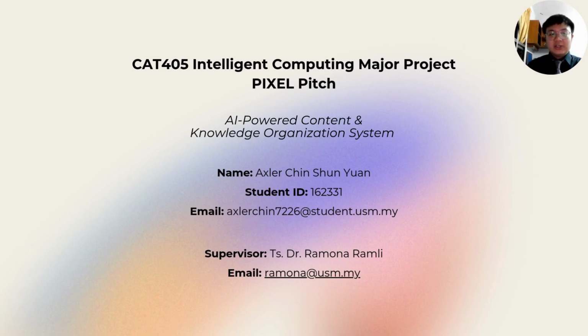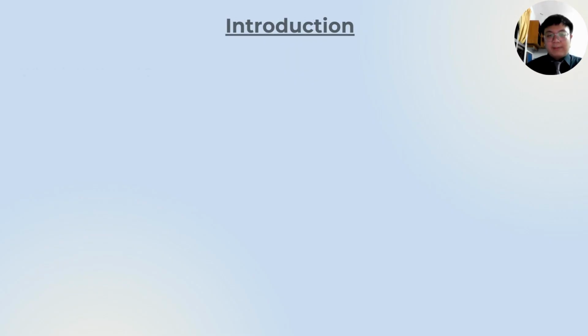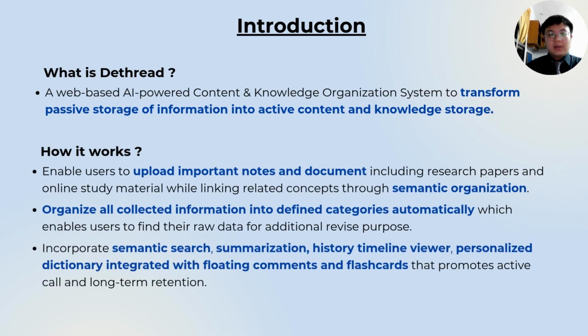My name is Axler Chin Sun Yuan with metric number 162331. My project title is AI Power Content and Knowledge Organization System. Now, let me begin with my pitch of my project. My project name is called D-Thread.